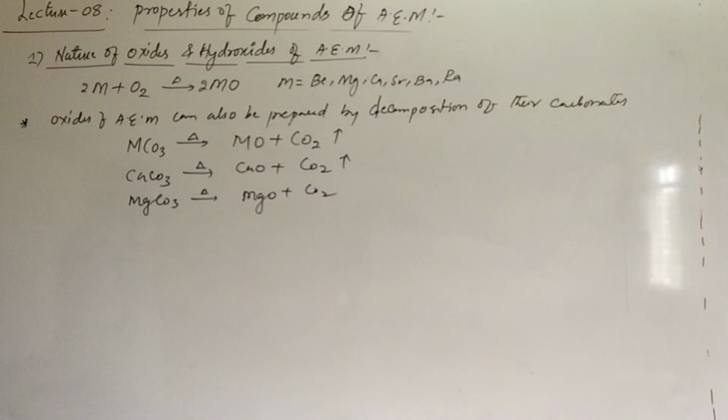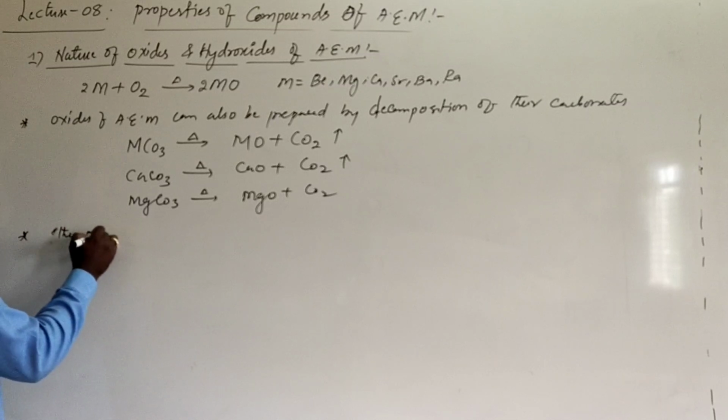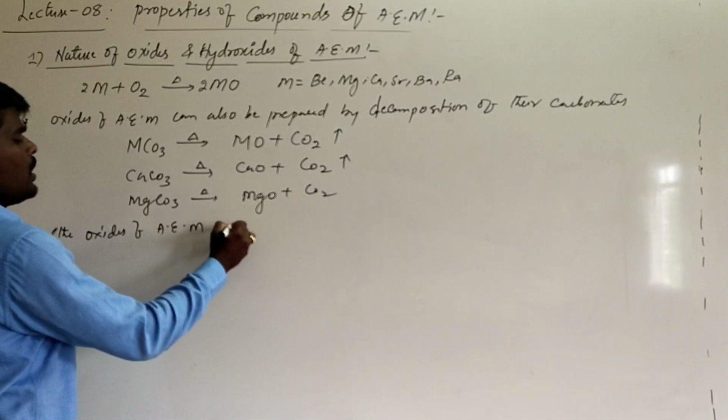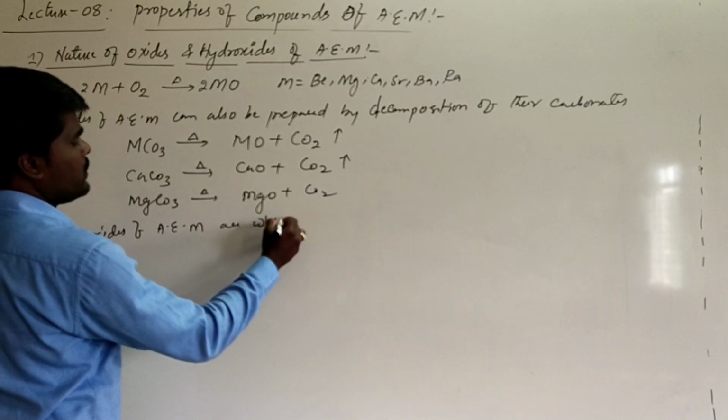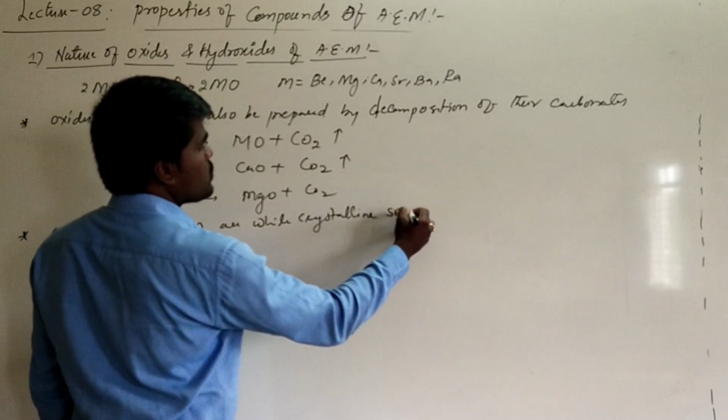Now, if we are talking about the properties of these alkali earth metal oxides, the important factors are that generally the oxides of alkali earth metals are white crystalline solids.